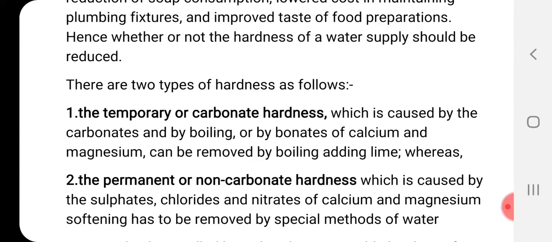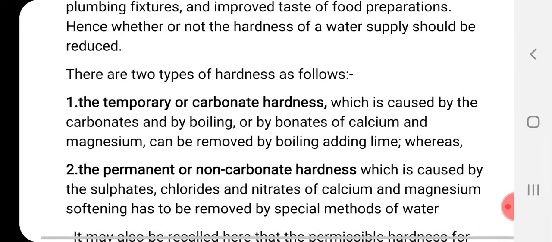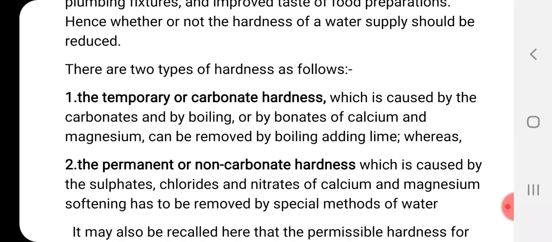So what is temporary or carbonate hardness? It is the hardness caused by the carbonates and bicarbonates of calcium and magnesium. Here there is some misspelling in the slide, and boiling is added here. I will correct this and forward these notes to you also, but today just understand the meaning. Temporary hardness is caused by the carbonates or bicarbonates of calcium and magnesium, and it can be removed by boiling or by adding lime. So two processes can be used for removing temporary hardness.